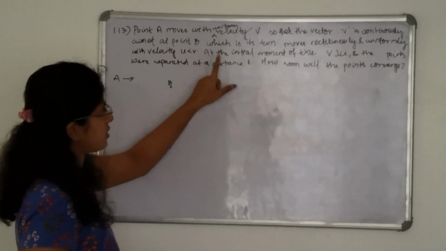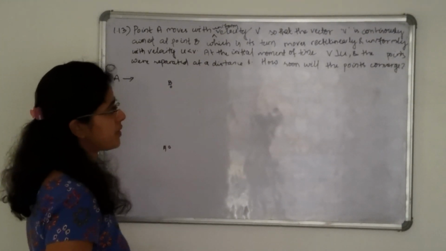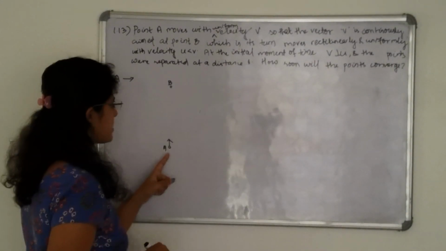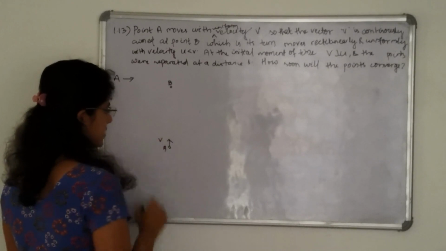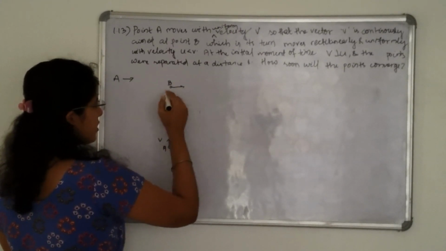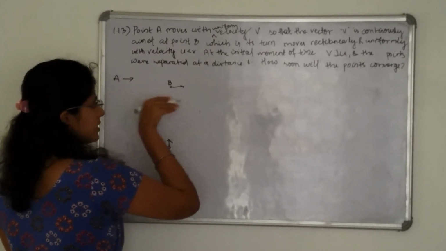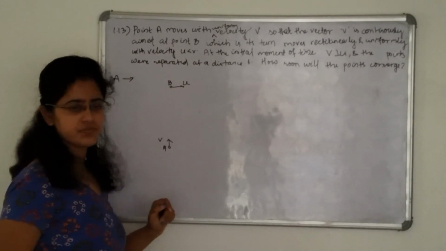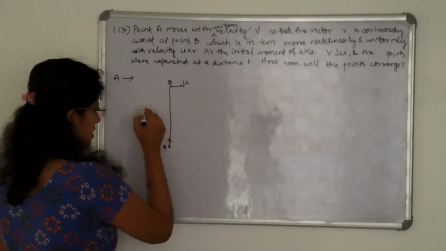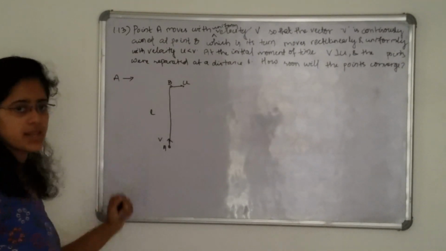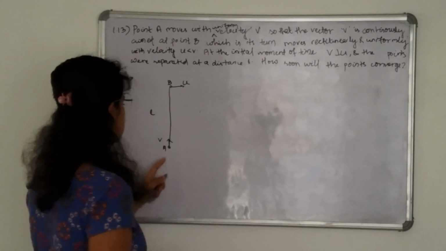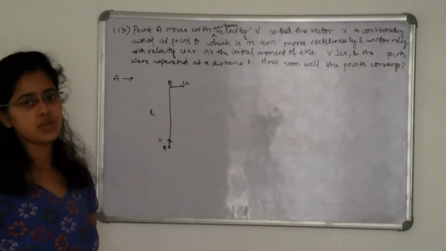At the initial moment of time, v is perpendicular to u and the points are separated by a distance L. Initially A is heading towards B with velocity v, and B is heading in this direction with velocity u. We are asked how soon the points will converge, meaning how soon A and B will meet.